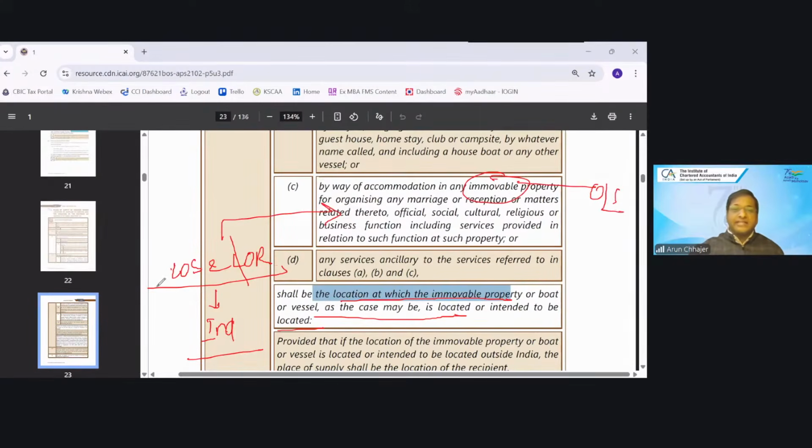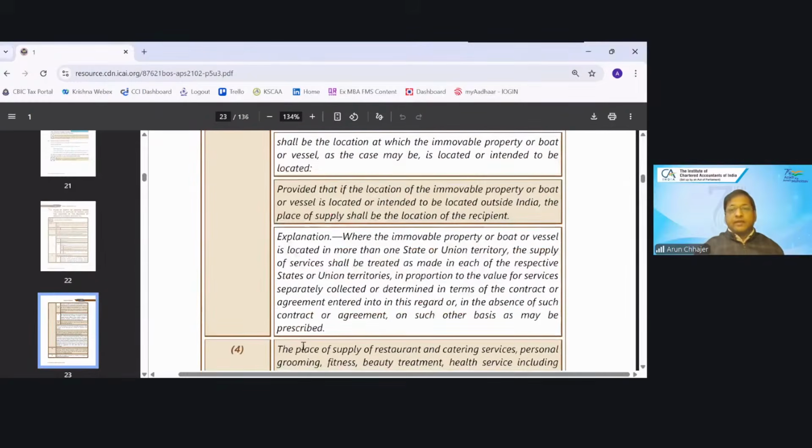Suppose I am having a property in London and there is a supplier who is providing interior decoration service for my London property. The supplier is located in Maharashtra and I am from Delhi. The property is in London, what would be the place of supply? Recipient's location. Okay.